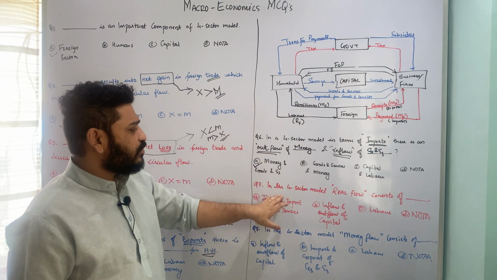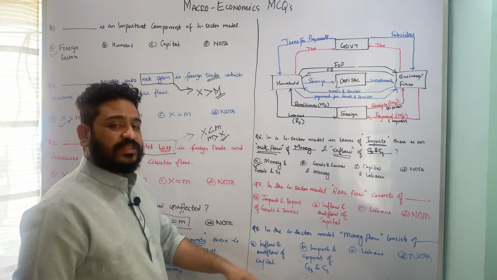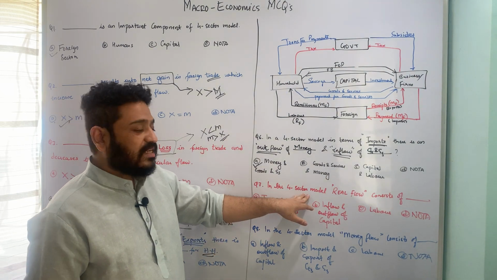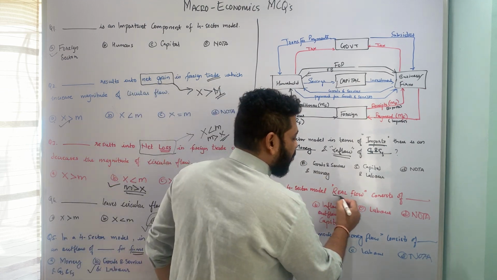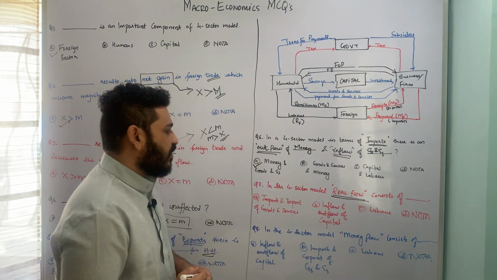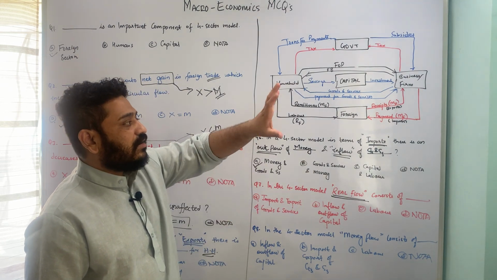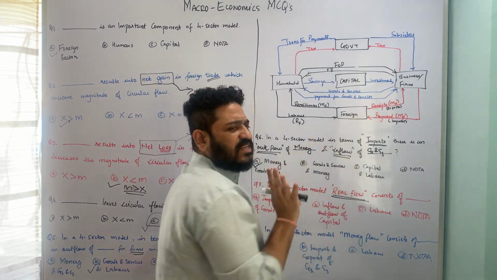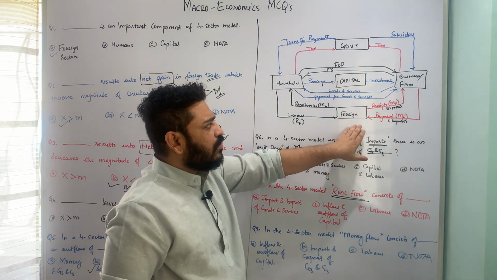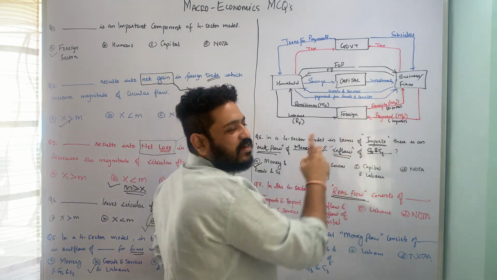Let us now move to the next question, which is talking about the real flow and money flow. The first question is with respect to real flow. In the 4-sector model, real flow consists of dash. Okay, real flow consists of, now here we will see, let us just look at the business and foreign sector only. The real flow is in terms of when we are looking at exports, the real flow is of goods and services,